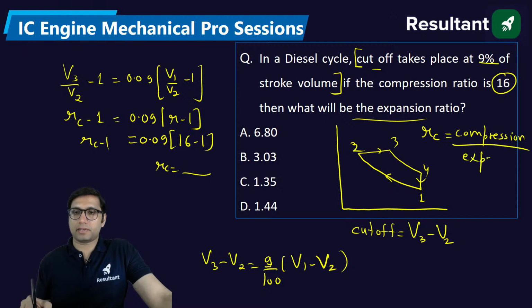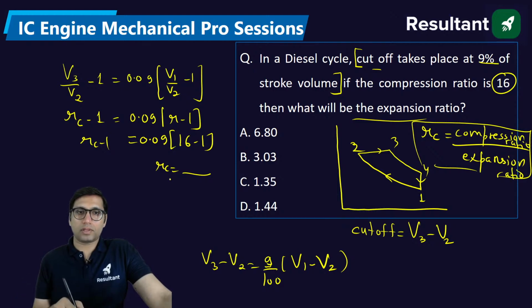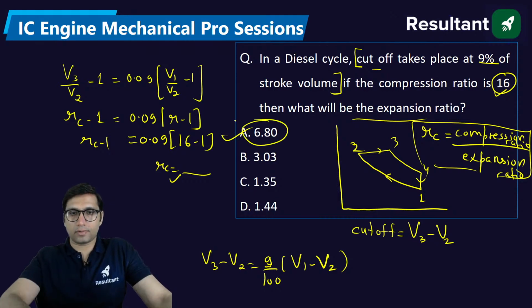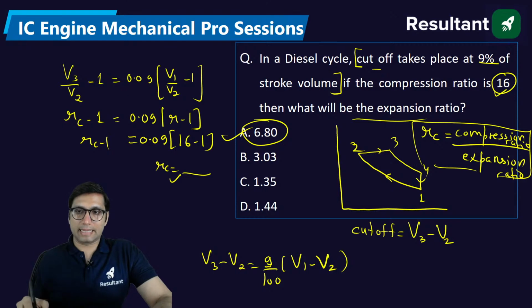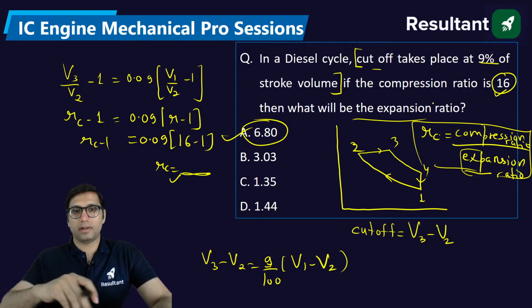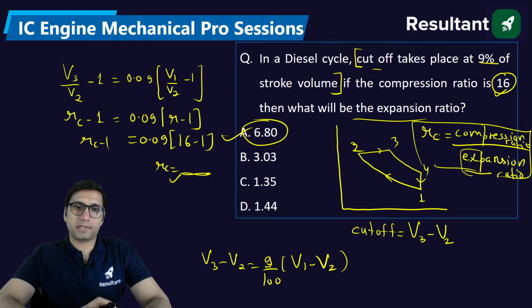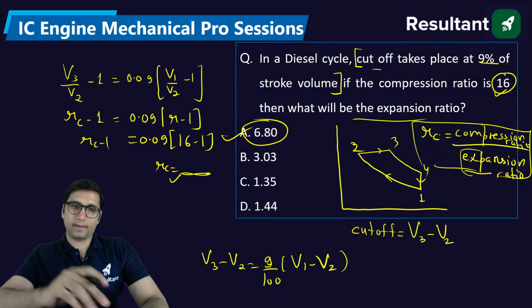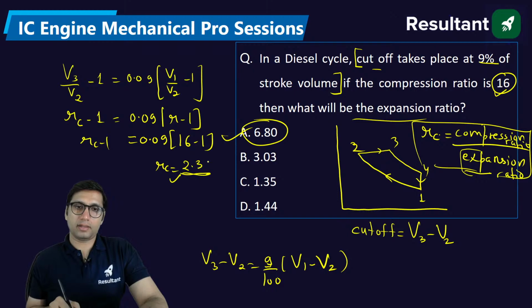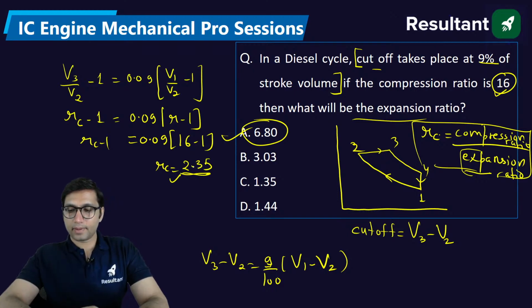Compression by expansion ratio. I have not written ratio, just add it here. So if you know this value, you can get the expansion ratio. Solve it, you will get 6.80. This value you have to get. Firstly find the cutoff ratio. If you get that, then since compression is already given, you will get the value of expansion ratio 6.80. Yeah, this is coming out to be 2.35. Okay, clear everyone?